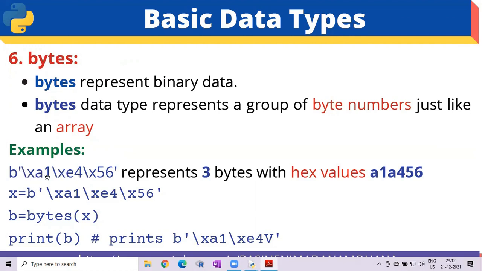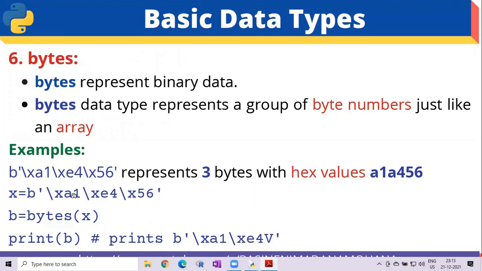So backslash xa1, then backslash xe4, then backslash x56. So it represents 3 bytes with hexadecimal values. Here the first one is a1, the second one is e4, then the third one is 56. So it displays output like this.